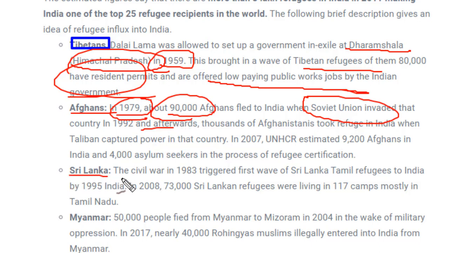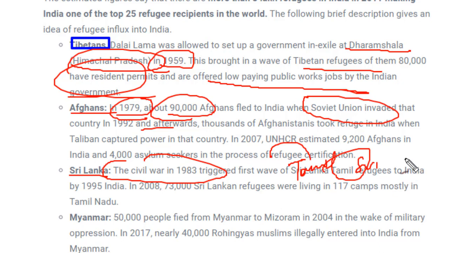Next is Sri Lanka. There was civil war in Sri Lanka. Why? Sorry, not citizenship actually. There were some Tamil people who were staying in Sri Lanka. Because they were of Indian origin and the others were of Sri Lankan origin, there was conflict between these two, and there was civil war. Because of that, many Sri Lankan Tamil people came to India, and there were 117 camps in Tamil Nadu. So this is also a very important refugee event.